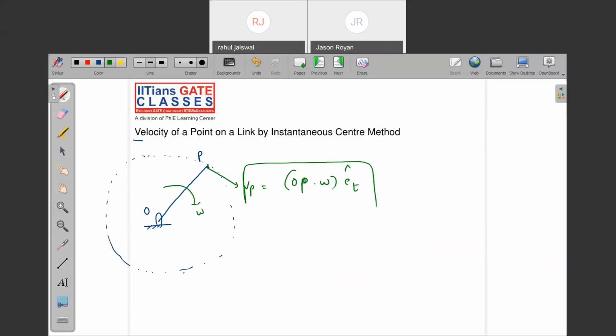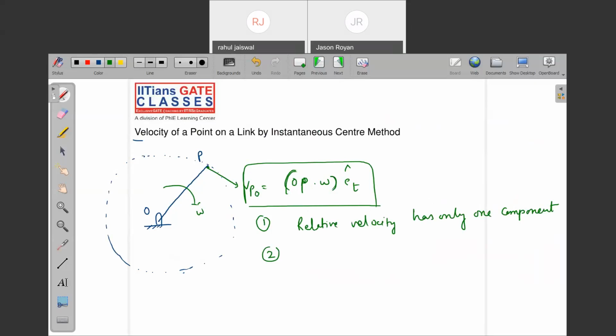Yes or no? So what we got to know from the velocity, first, very important point, a relative velocity. This is the relative velocity of P with respect to O. The relative velocity has only one component. Now that one component will always be tangential.